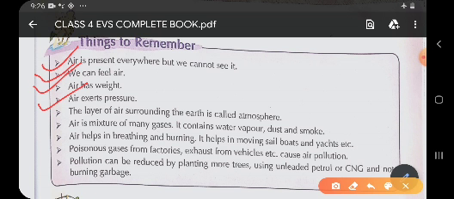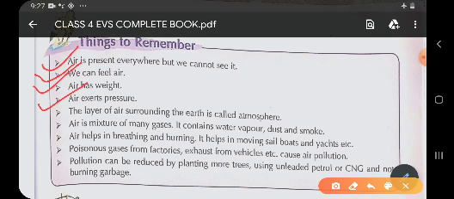That is why whatever comes in between the surface of earth and the atmosphere is attracted downwards or pulled downwards. So here we can say that air exerts pressure.